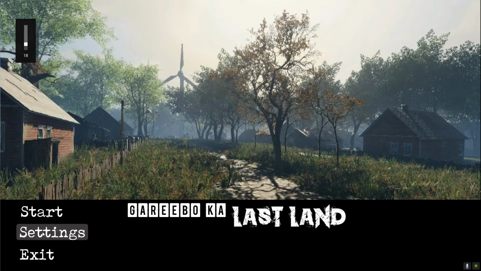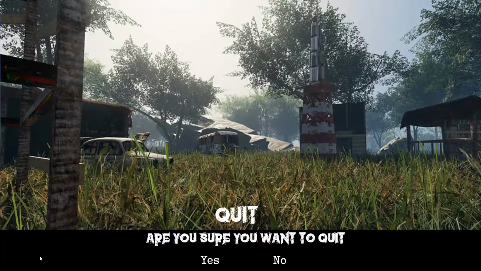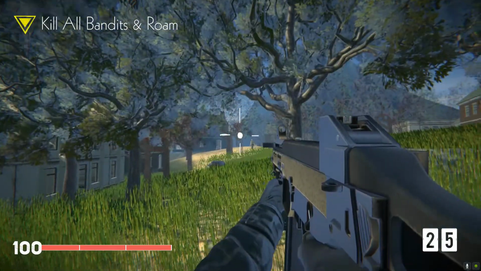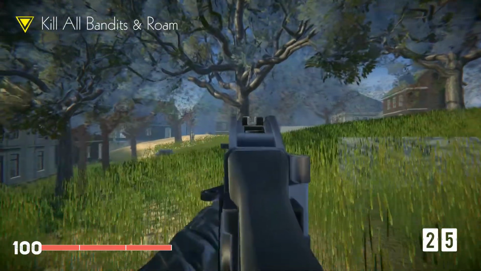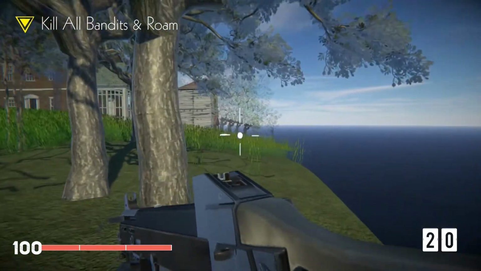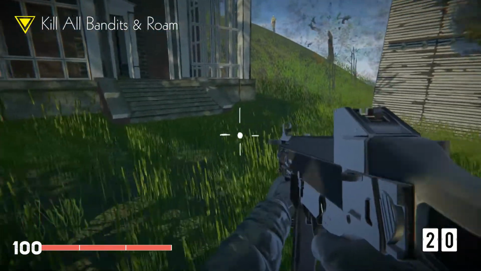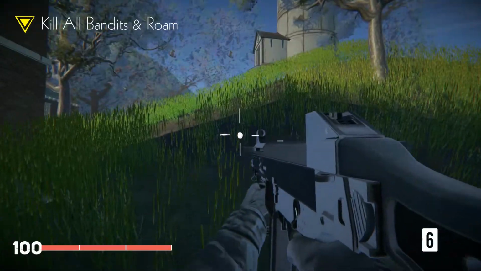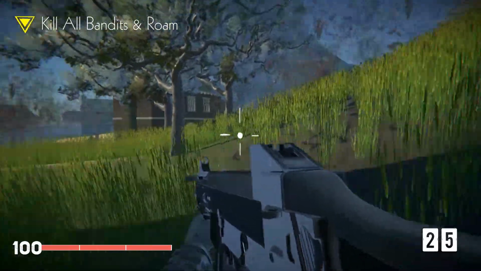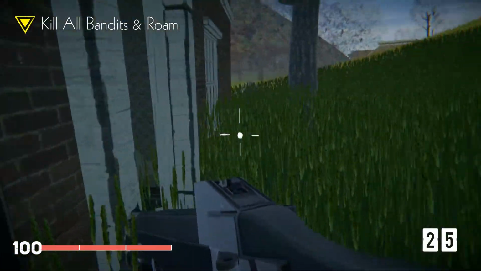You can get settings here, and this doesn't quite work, and you can just exit the game and you can also start. Up to here the sound designing is pretty much good, and now the mess comes on and I can just zoom in and shoot someone, and this sound is also copied from Last Line. This is very... see this. Oh man, this is hurting my ears. Now let me just reload my gun and you hear that sound. Pretty much nothing is related, and as this was my first project in Unity, yeah, quite messed up.